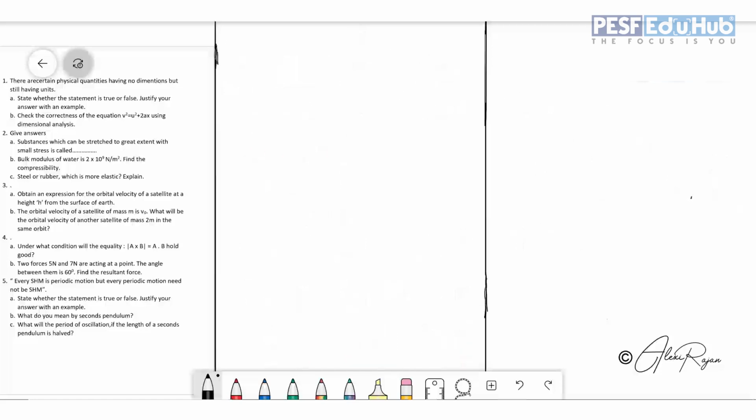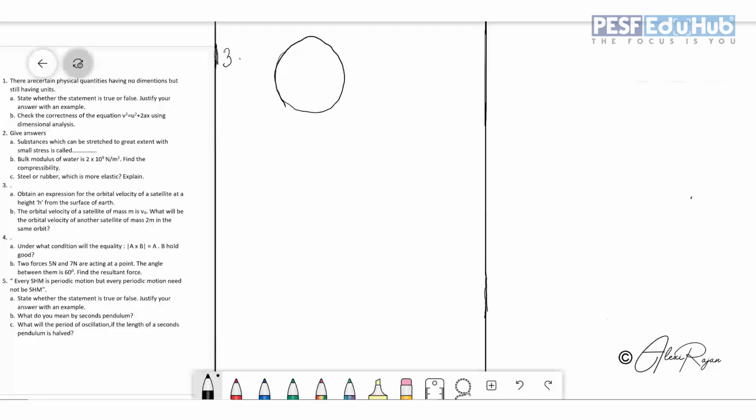Now the third question. Obtain an expression for orbital velocity of a satellite at a height h from the surface of Earth. So you want to find out an expression for orbital velocity there. The second one is that the orbital velocity of a satellite of mass m is V0. What will be the orbital velocity of another satellite of mass 2m in the same orbit?